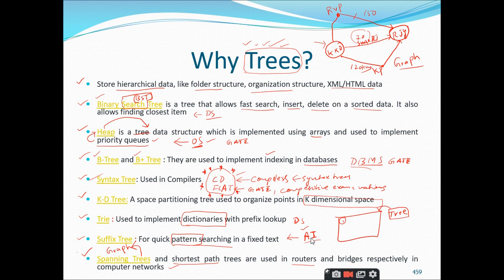In this particular session we have seen what a tree is and what the applications of trees are, and we have already discussed the various terminology and the various characteristics of trees. All these things we have discussed, right?